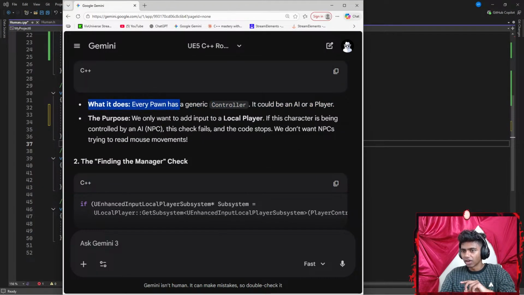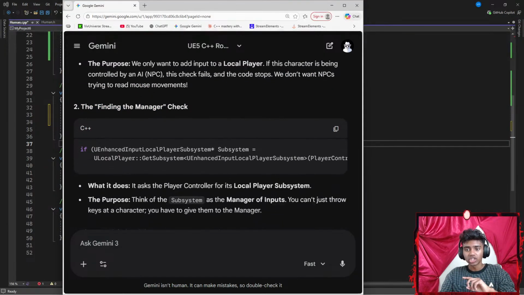Okay, what it does, every pawn has a generic controller. It could be an AI or a player. The purpose: we only want to add inputs to a local player if the character is being controlled by a player. If this check fails and the code stops, we do not want an NPC to read the mouse movements. The managing check.